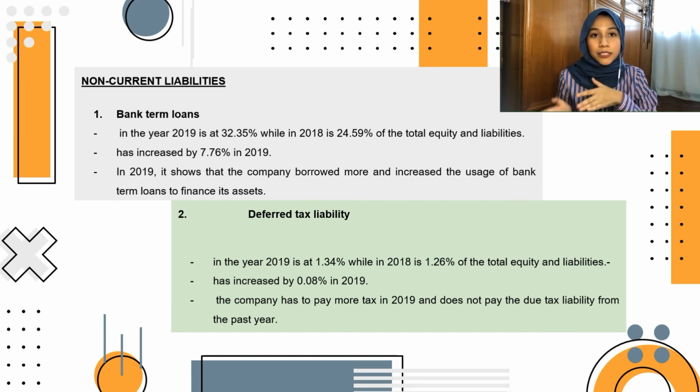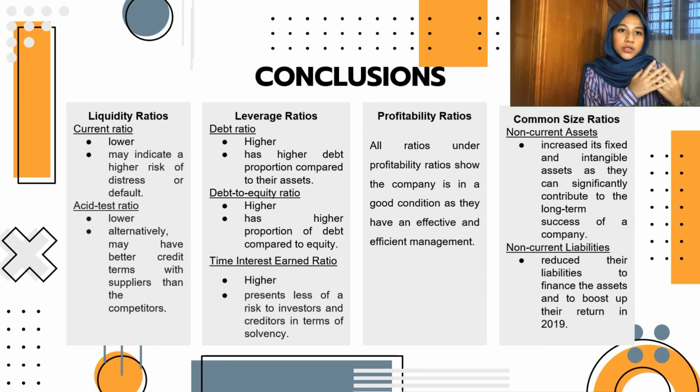Okay, in conclusion, if you look back at all the ratios, Tasco Berhad shows a good performance and is a good example for other companies for the current year 2019, as the effectiveness of the management to handle and distribute the company's finances effectively.